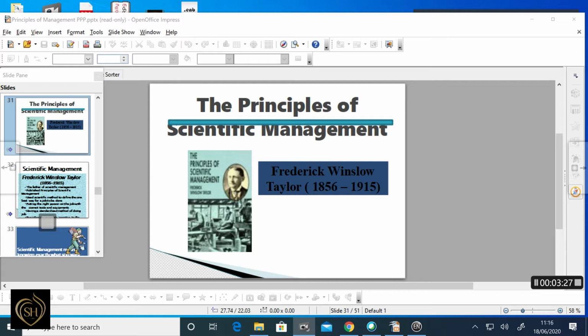Instruction card clerks lay down the instructions according to which workers are required to do their work. The route clerk has to determine the process of production and decide the route through which the raw materials will pass.